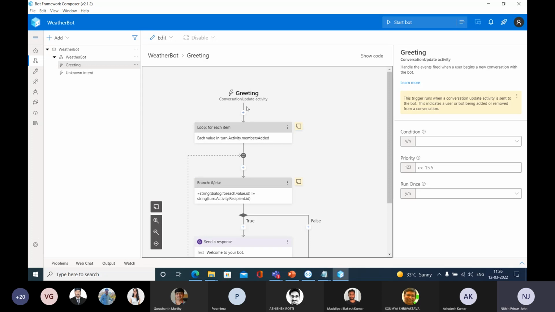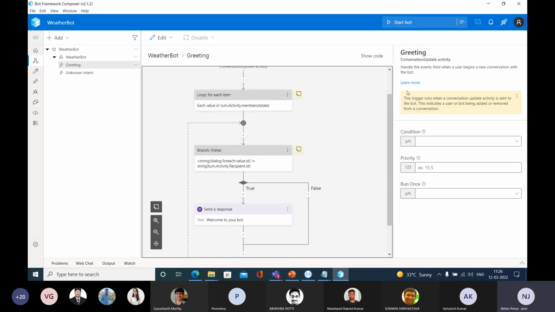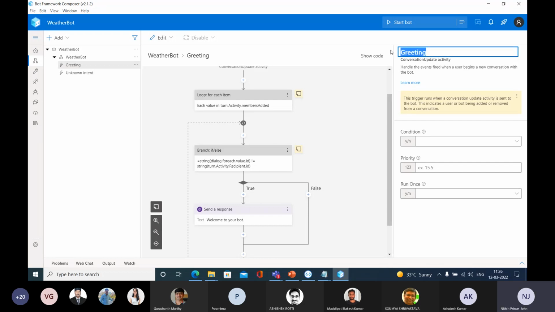When I select this greeting trigger, you can see this flowchart, right? So what exactly is this? The idea is that whenever a user joins this board, he is going to be in this trigger. At the top right, this is the name of this trigger.